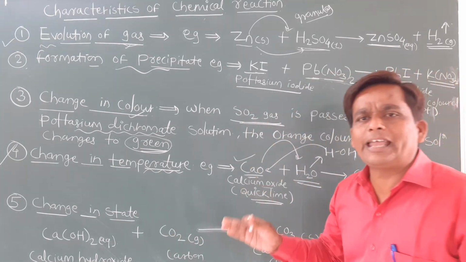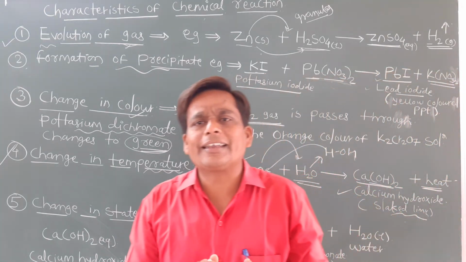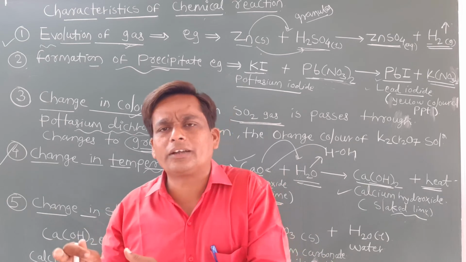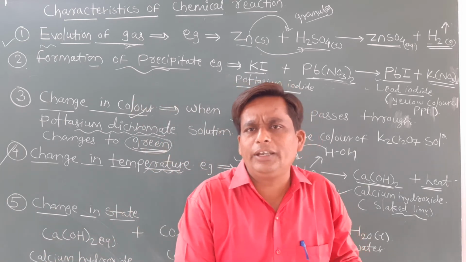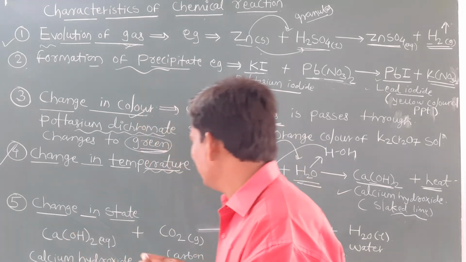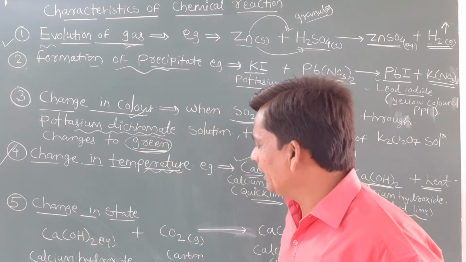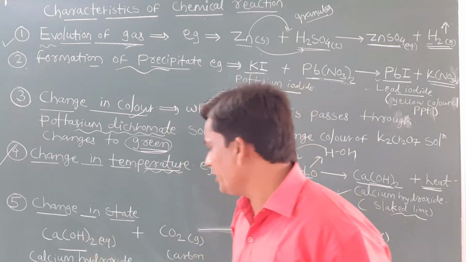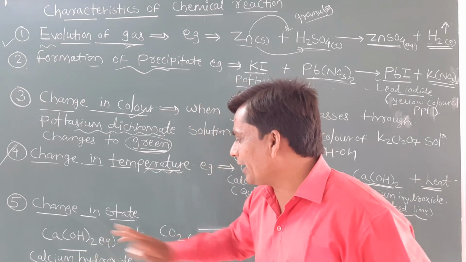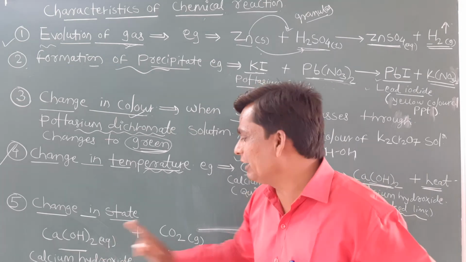So in some chemical reactions what happens? Some reactants are in the solid state, and whenever they form the product, it can convert into the liquid state. Sometimes a reactant in liquid converts into the gaseous state. So we will discuss one general example here. Calcium hydroxide. So here we will take Ca(OH)2. Now it is in which state? Aqueous state. Okay, aqueous means it is in liquid state.